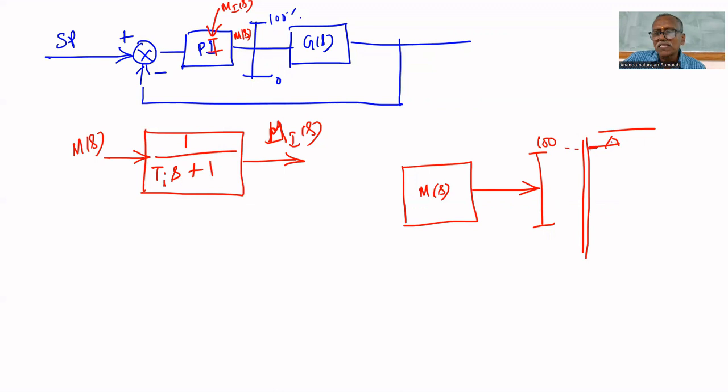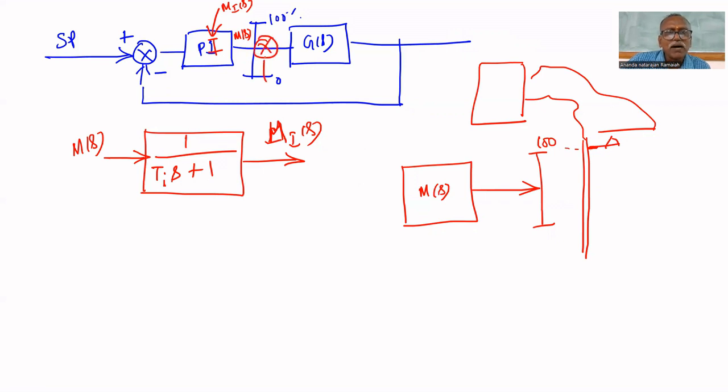It will close this. That's why I can get a closed circuit to activate this circuit. This can be used to activate this circuit so that it will produce Mi of s that can be subtracted here. So here I can put one summing block. From there I can subtract this Mi of s so that it never goes beyond 100%.